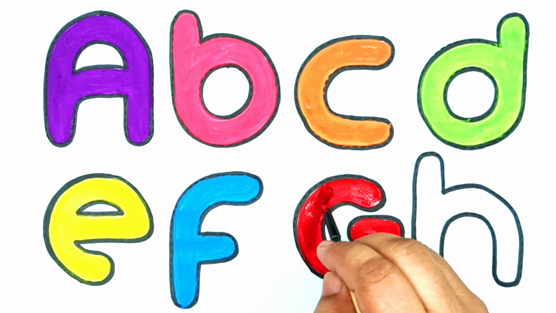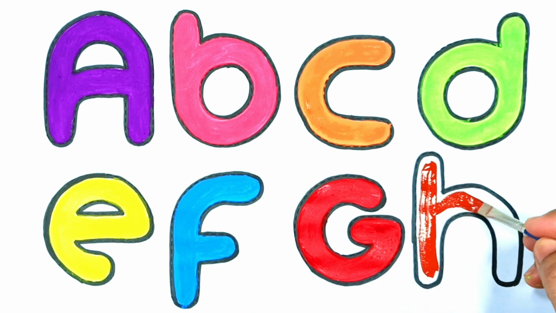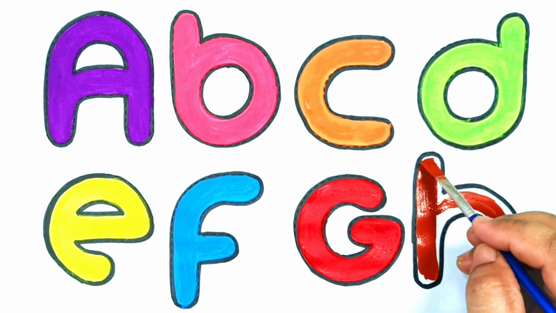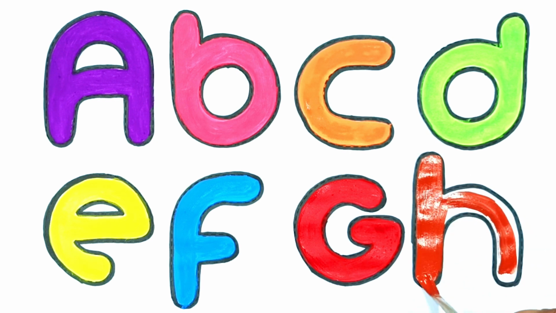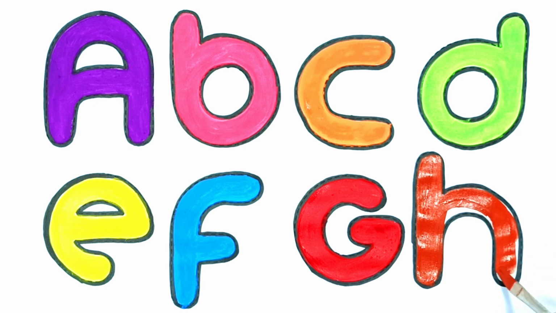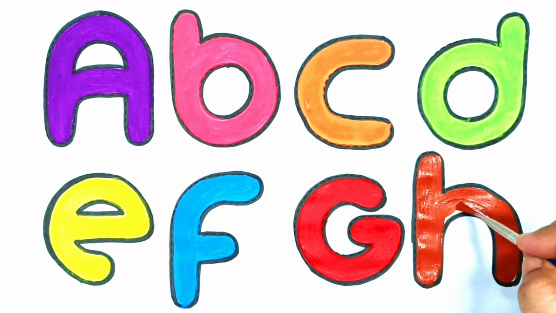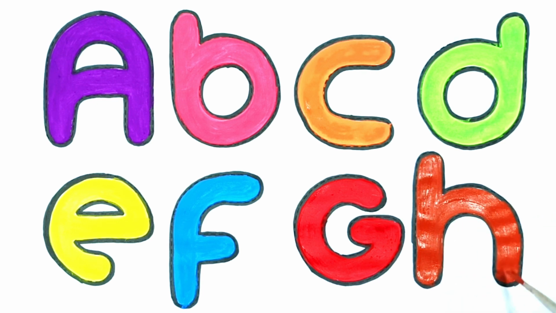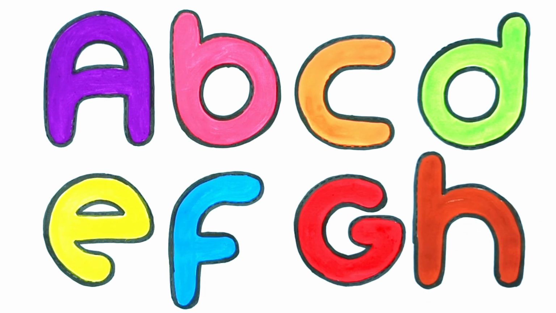G is for gorilla. H is for hat. H, happy hat making for kids. H is for horse. A, B, C, D, E, F, G, H.